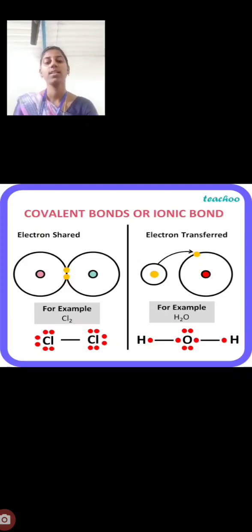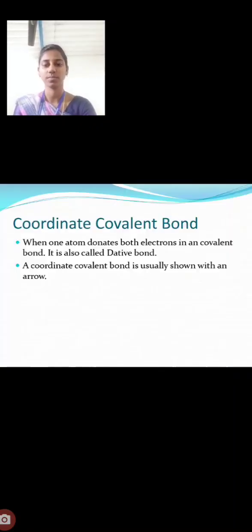A covalent bond is like a brother-sister relationship. There is only mutual sharing between them, but an ionic bond is like a mother and daughter relationship. It is transferred. We know that a mother gives everything to her daughter. Likewise, in an ionic bond, the electron is transferred to the other atom, but in covalent bonds only sharing occurs. So it is like a brother-sister relationship.